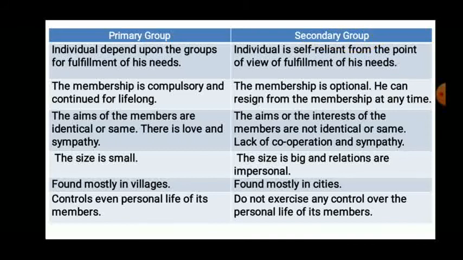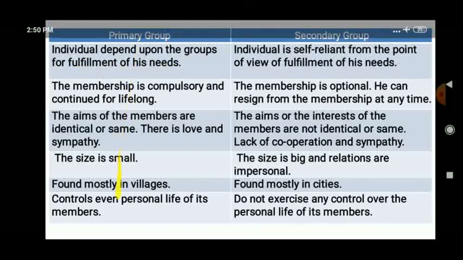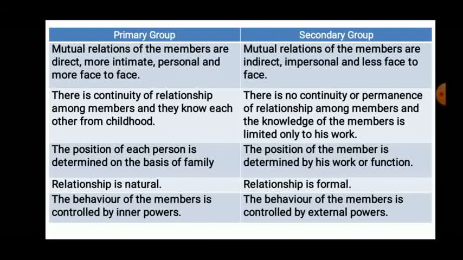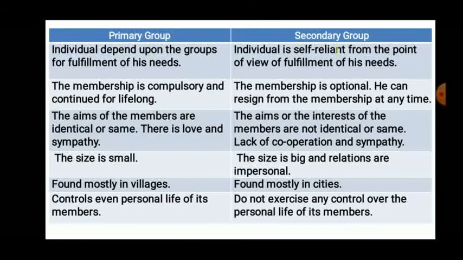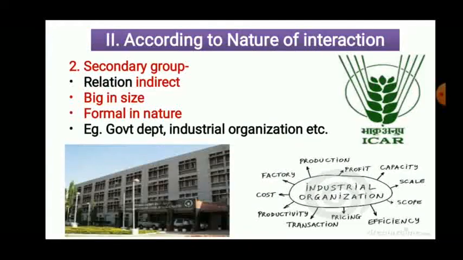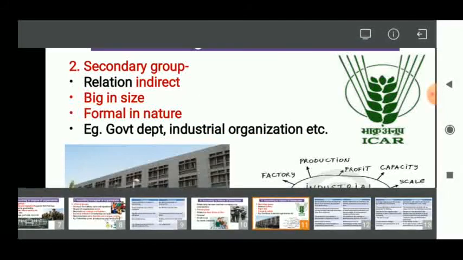Individuals depend on the group for fulfillment of need. Examples of primary group are family, friend circle. Examples of secondary group are what we have discussed here, government organization or industrial organization. That is the secondary group.